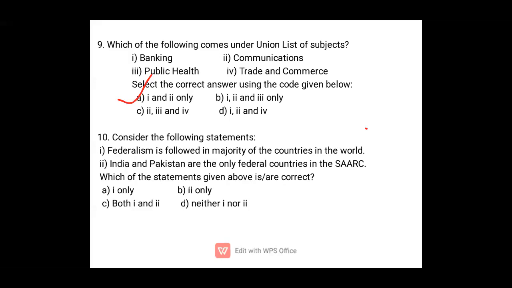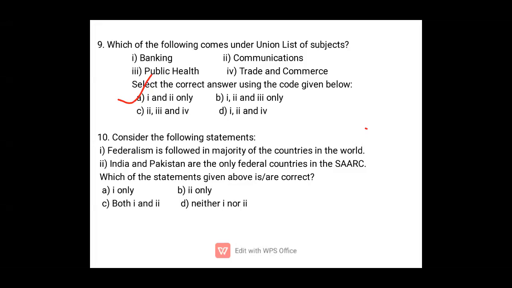Federalism is followed in the majority of the countries in the world. India and Pakistan are the only federal countries in the SAARC. So federalism is followed in major countries in the world: it is not correct, because pure federalism is followed only in the US.